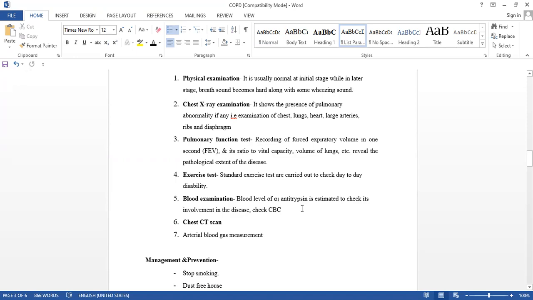By birth, if there is a deficiency, which deficiency? That is the alpha-1 antitrypsin. Then here we will understand that by birth it is emphysema. This causes what? Emphysema, inflammation of the alveoli.